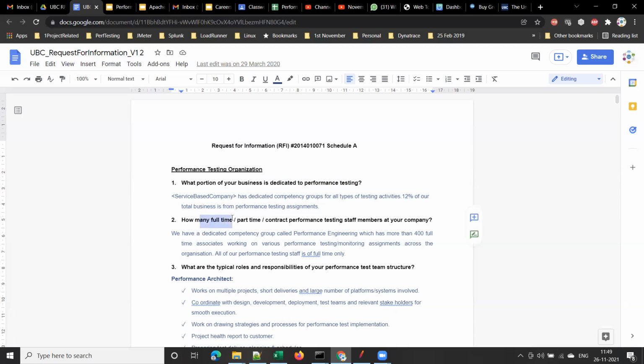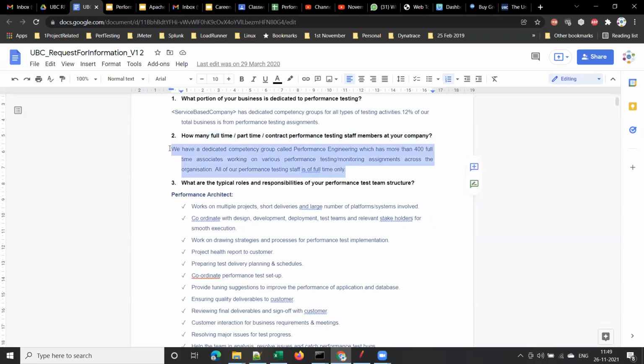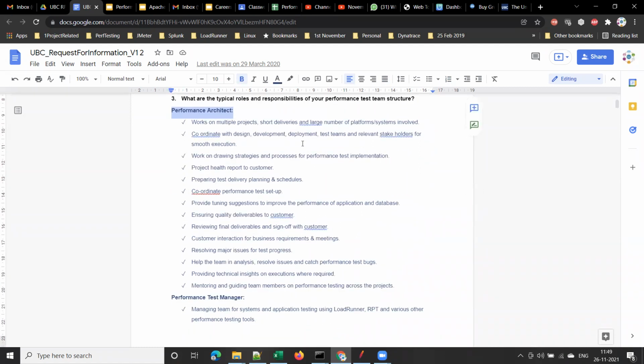The next question that the client asked is, how many full-time, part-time, and contract performance testing staff members are there at your company? This is my response on behalf of the service-based company. And what are the typical roles and responsibilities of your performance team structure? Here I have listed out the different designations and the team hierarchy.